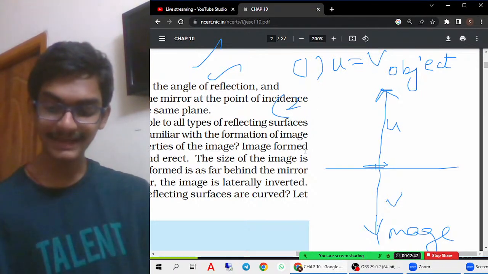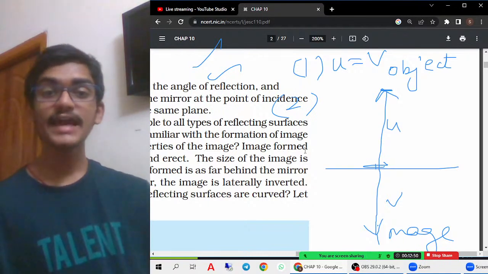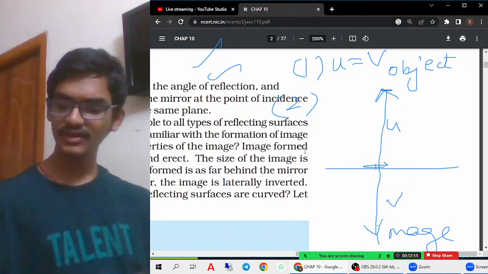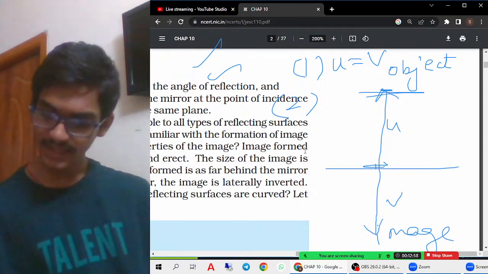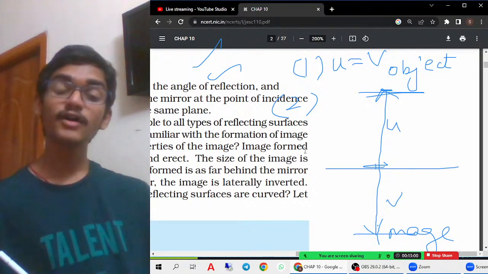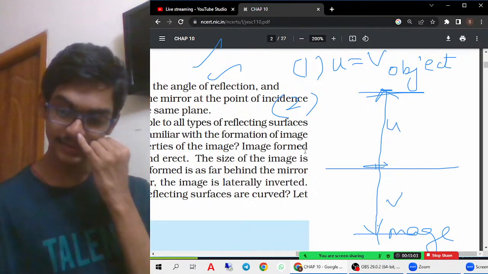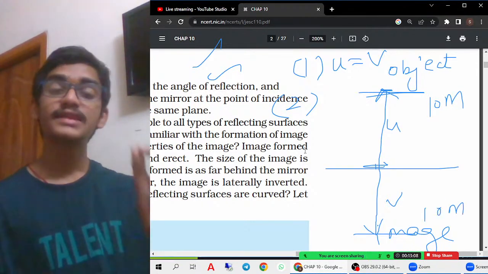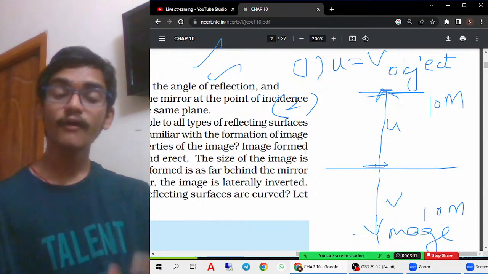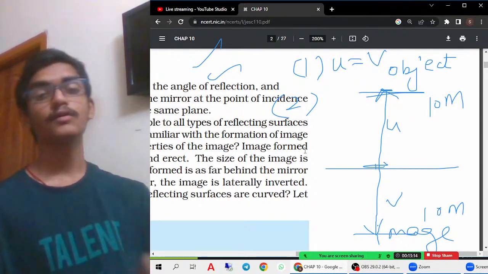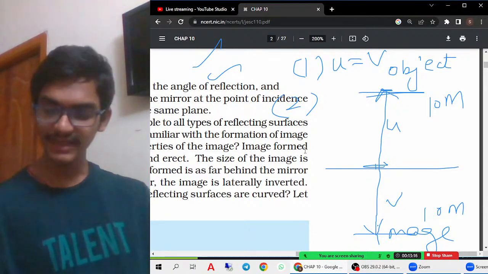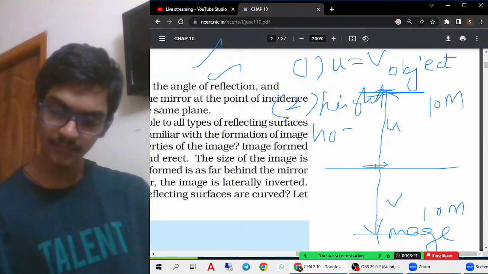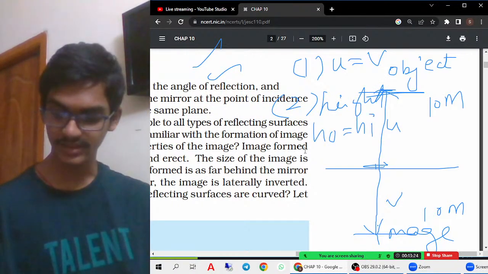The second most important characteristic is the size. The size of the object is always equal to the size of the image. For example, if the object is this much in size, the image will also be this much. If the object is 10 meters in height, the image will also be 10 meters in height. So you conclude that the height of the object is always equal to the height of the image. This is very important.